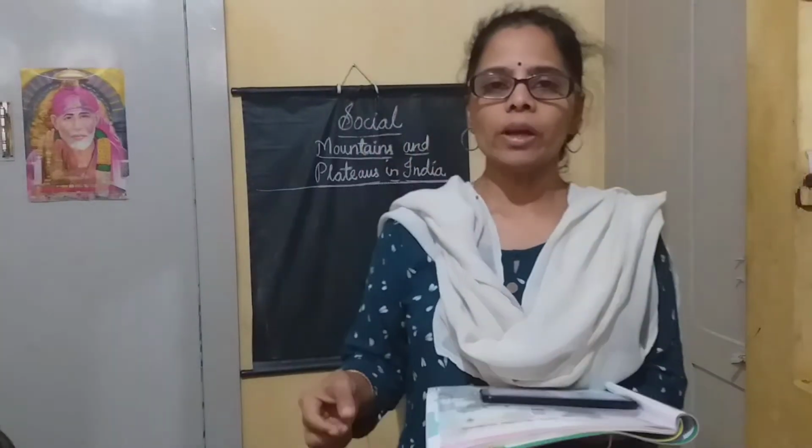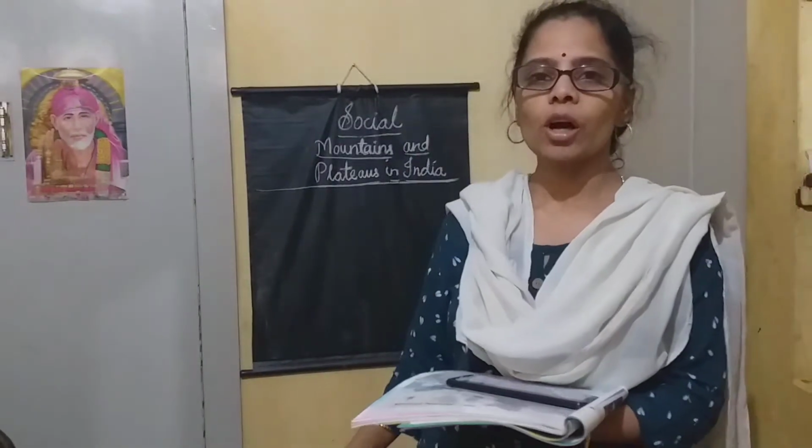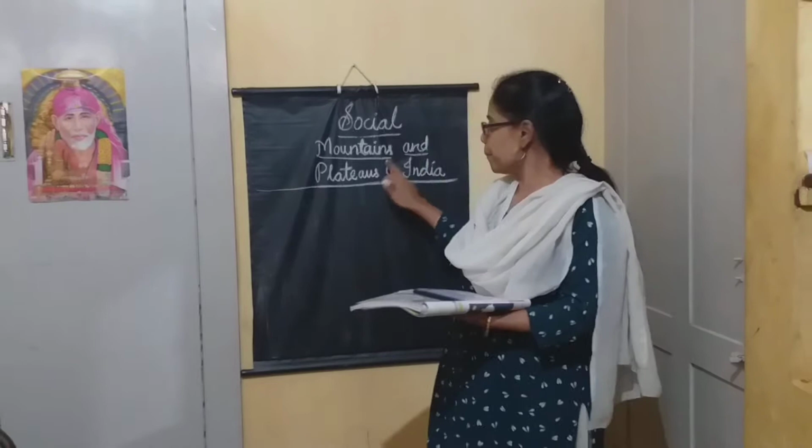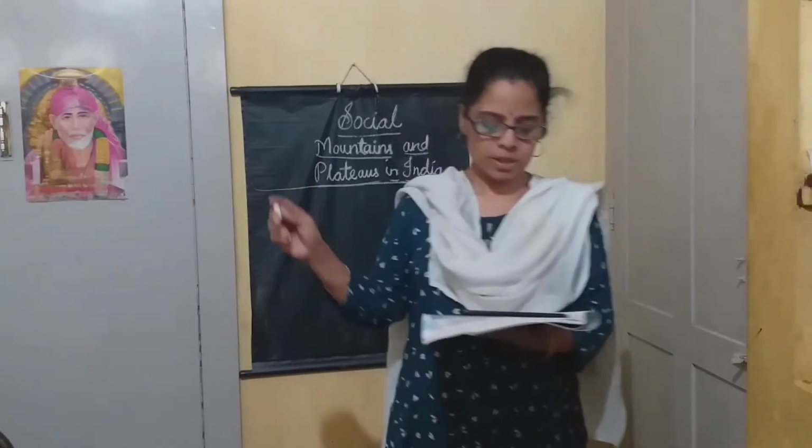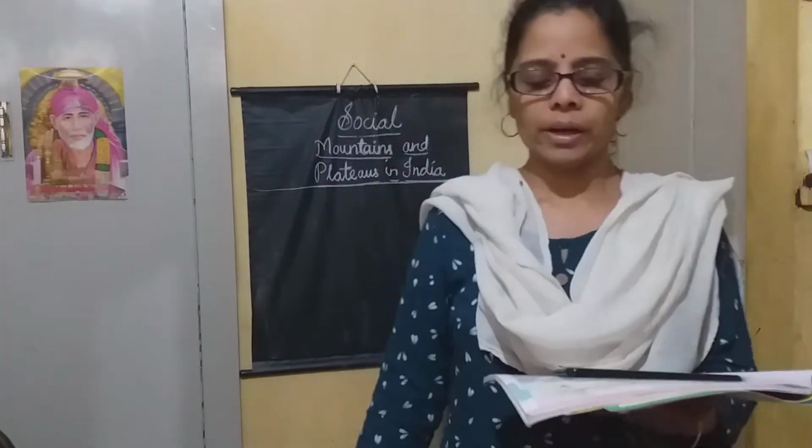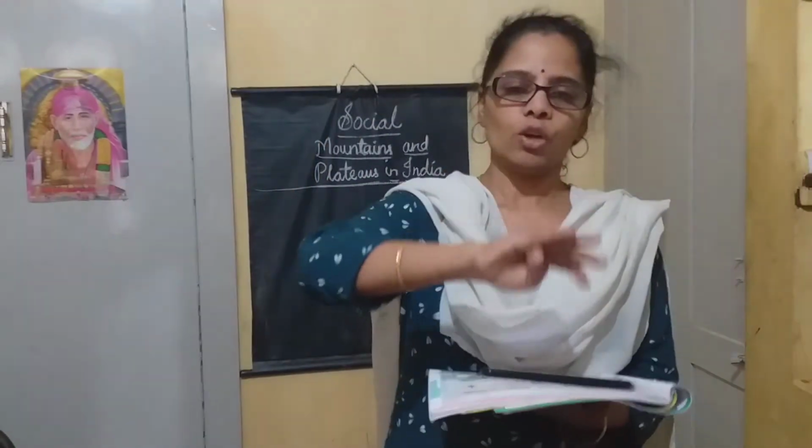Friends, today we are going to the second chapter called Mountains and Plateaus in India. In the previous chapter you learnt about maps and globes, isn't it? Suppose in an India map, you can see the different physical divisions and different places can be located in that map, isn't it? And you know the difference between a map and a globe.